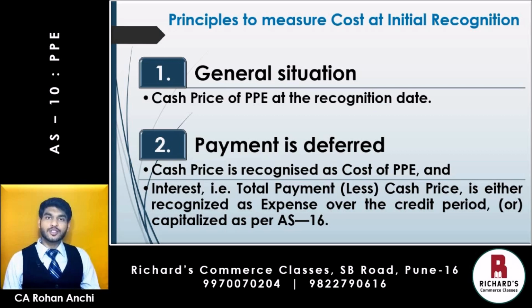So let's say you have an arrangement with the seller that if the price of the asset is 1 lakh, you are making only 20,000 rupees upfront payment, and the remaining 80,000 is being paid in installments along with interest. So entire price of the asset, that is 1 lakh rupees, will go to the asset side of the balance sheet, and any interest paid above that 1 lakh rupees will go to the profit and loss account. Now if this interest is being paid over multiple years, then in each year only that proportion which belongs to that year will be taken to P&L account.